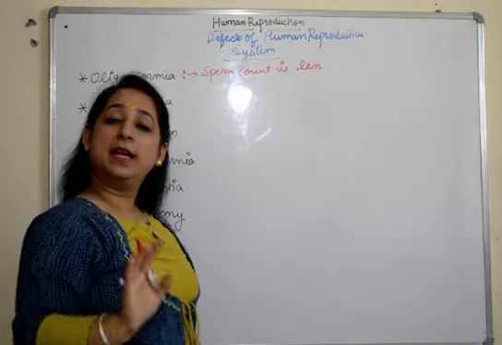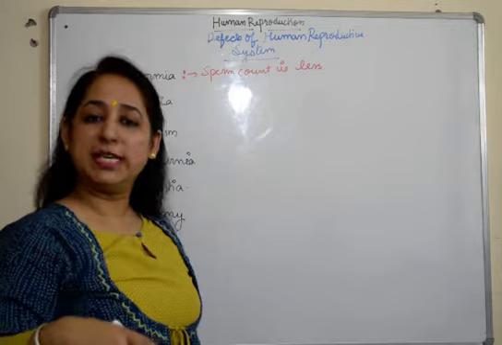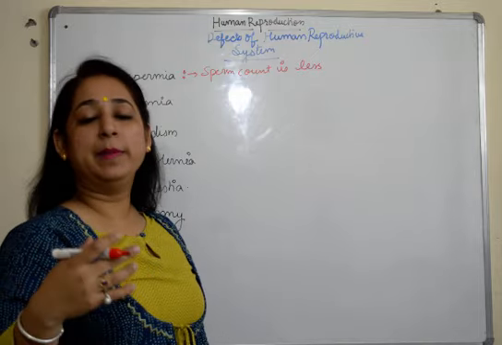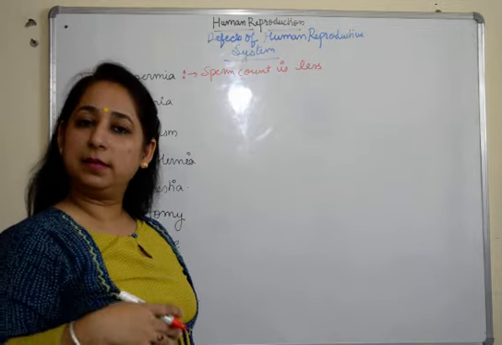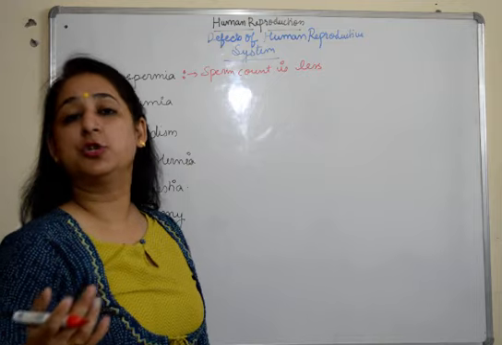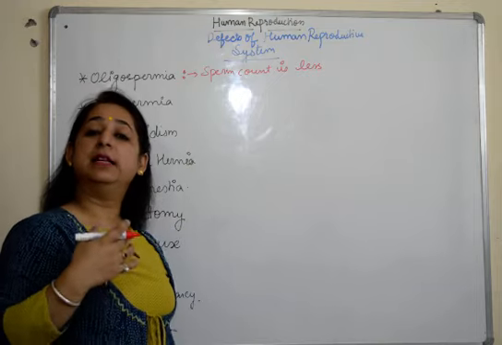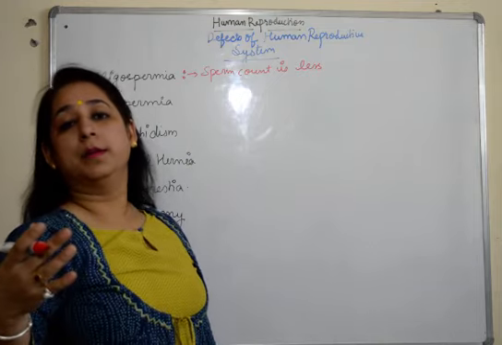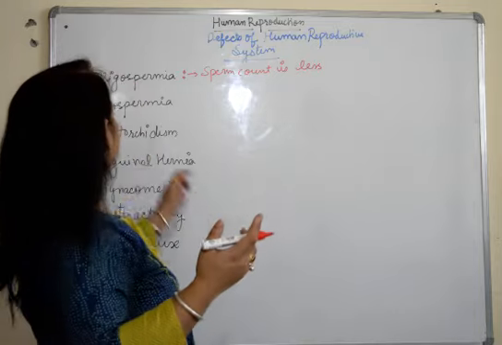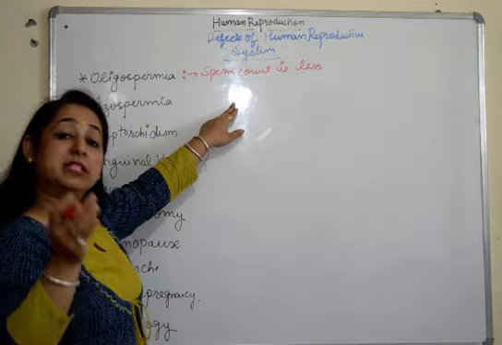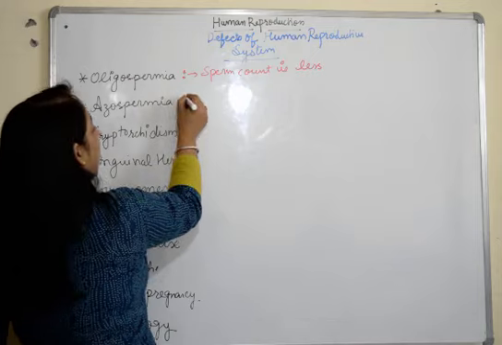When the sperms are less, chances of fertilization decrease, and there may be chances where fertilization could not happen, and hence this leads to the couple being without a baby. So oligospermia is a condition in which the sperm count is less.